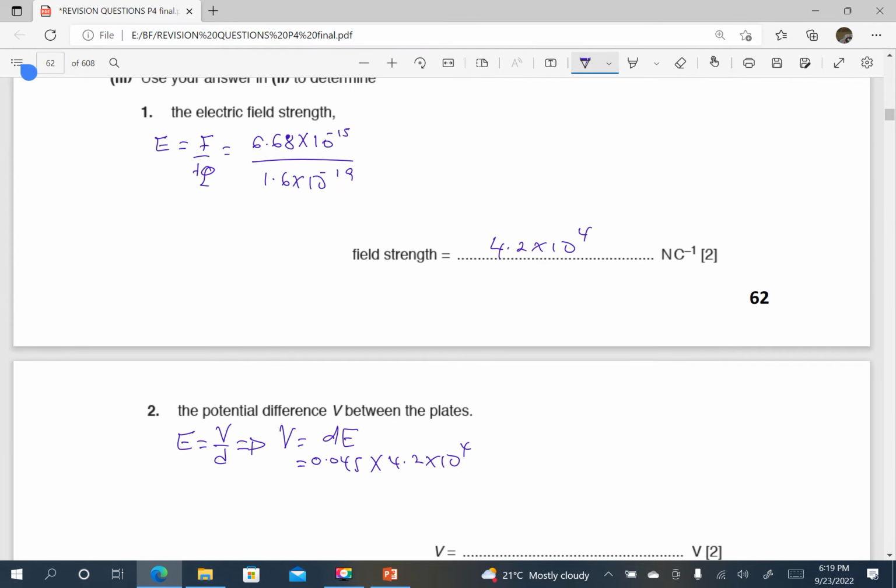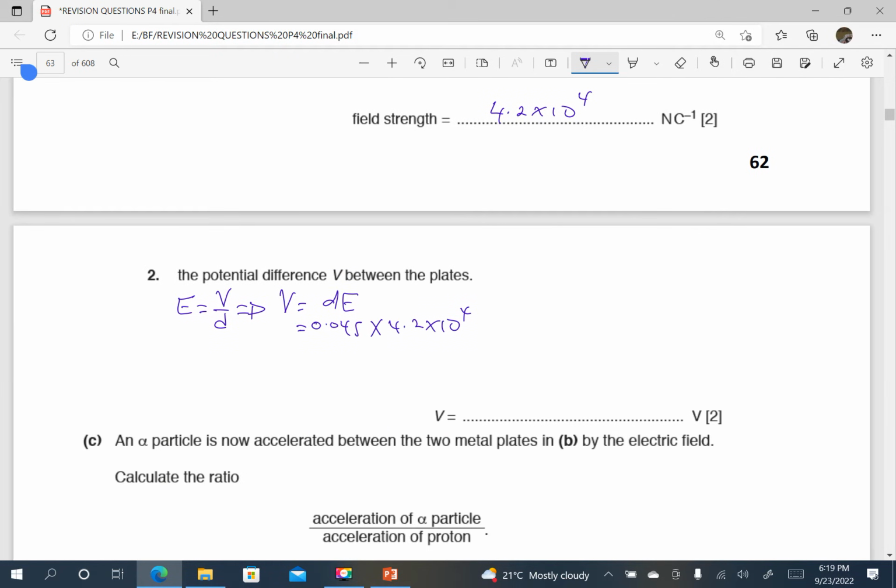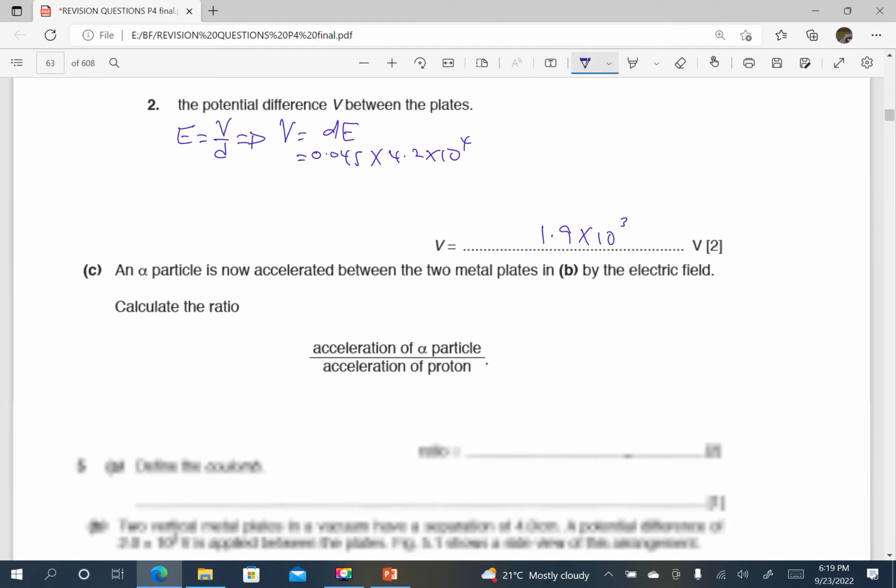Actually, my exact value here was 4.18 times 10 power 4, and I rounded off to 4.2, but I will still use 4.2. There is no problem with that. And when I press my calculator, it gives me 1.9 times 10 power 3 in volts.